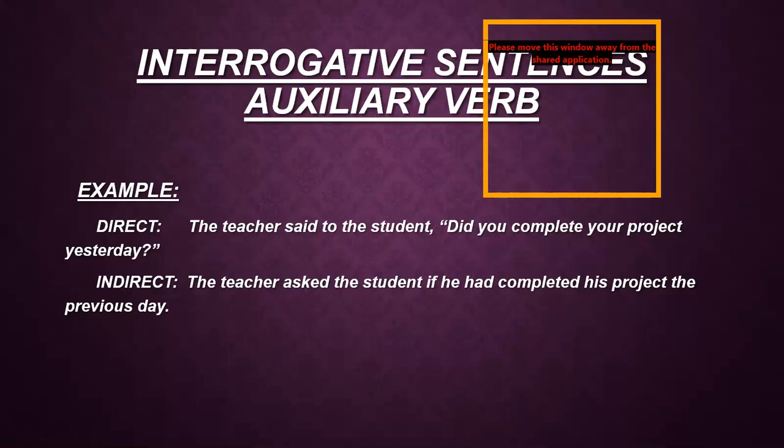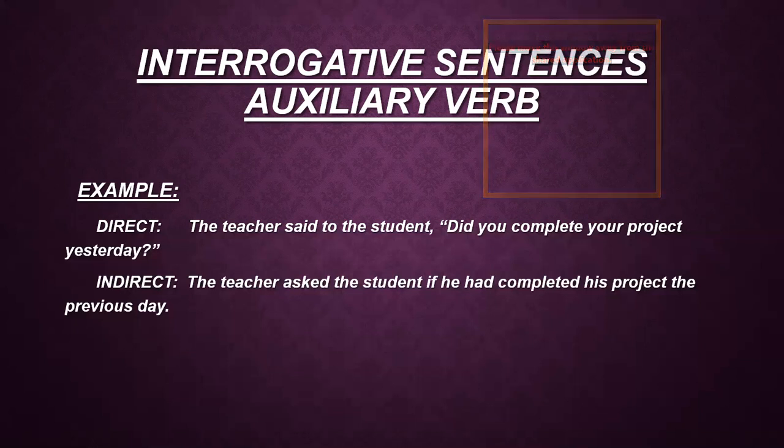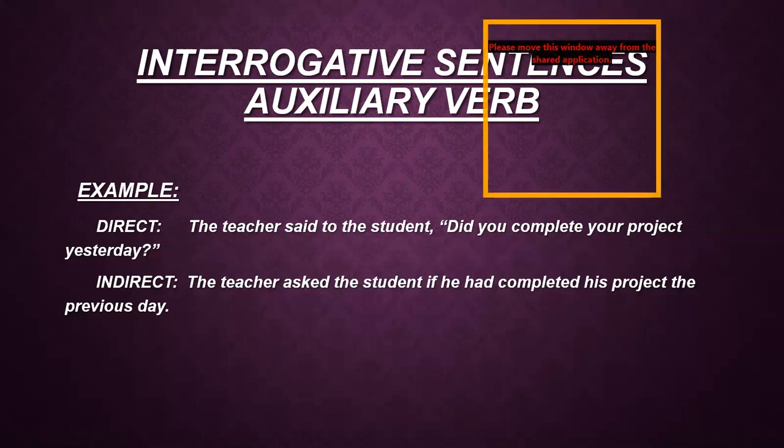With the WH words sentences, when we are converting them, we are not using any connector. We are just removing the comma and we directly copy the WH word when we are changing into indirect speech. And when we are using the auxiliary verb to ask the questions, then we are using the connector if or whether, and we are replacing the comma with the connector. Remember all those points.